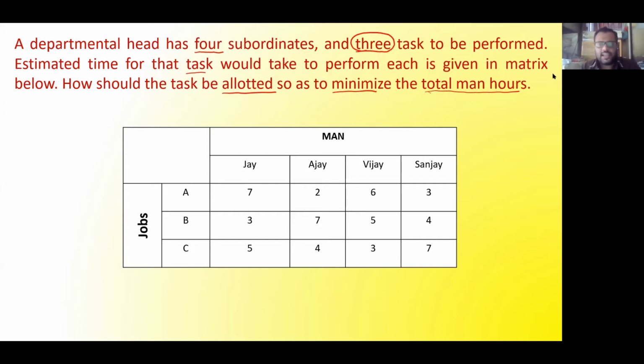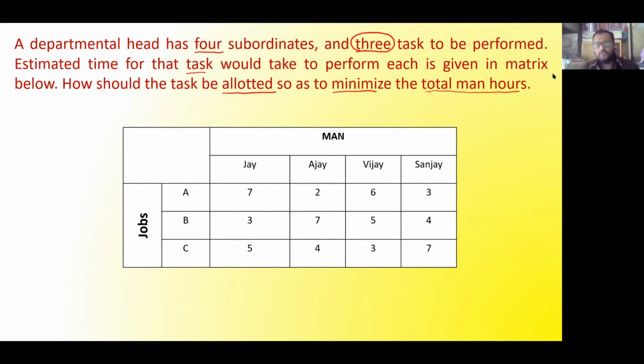Now unbalancing can be on any side. It can be on row side also, it can be on column side also. That means on machine side also or job side also. In this case, it is unbalanced on the job side, because there are 4 men and there are only 3 jobs. So balancing required is on job side. So it's very simple. First step, what you have to do. Keep in mind that assumption. That assumption was one job to one machine and one machine for one job.